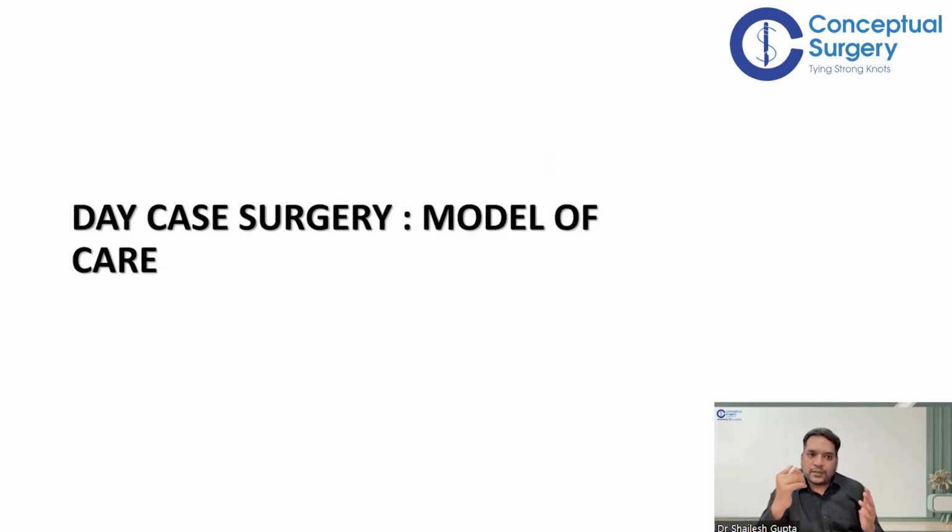Now the most important thing is that we need to discuss the model of care. So in day care surgery, there are different kinds of models, right? There are different kinds of systems which can deliver day care surgery. They are clearly mentioned in the Bailey, and they are a little confusing, so I will try to simplify them and present them to you in a more objective manner. Model of care means there are quite a few types of healthcare systems which can produce day case surgery. So we're going to discuss those models. Basically, these are types of infrastructures.